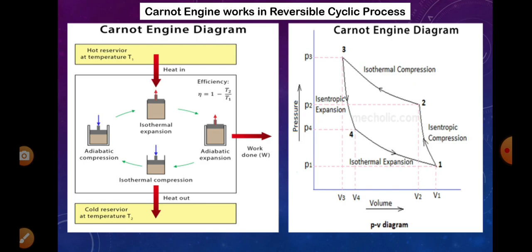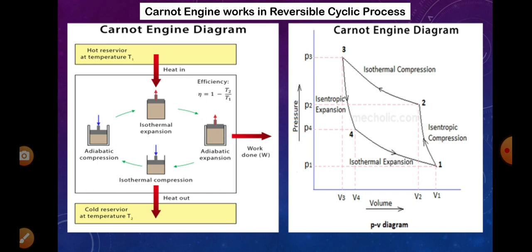Now let us understand the Carnot engine, which works in a reversible cyclic process. In the left side diagram, the top one is the source of heat, which is at high temperature, T1, called the hot reservoir. At the bottom, the cold reservoir, which is at lower temperature, T2.